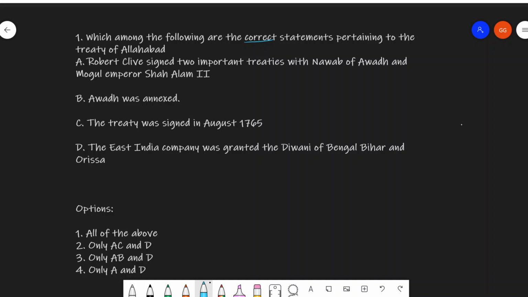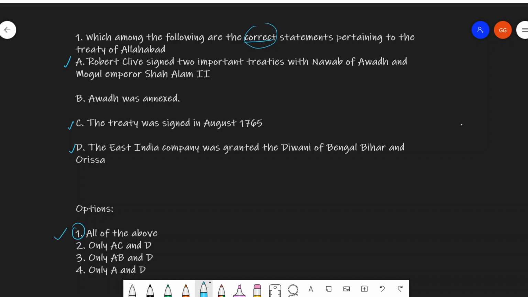Now, the first statement is, Robert Clive signed two important treaties with the Nawab of Awadh and the Mughal Emperor Shah Alam II. The second statement is, Awadh was annexed. The third is, the treaty was signed in August 1765, and the last is, the East India Company was granted the Diwani of Bengal, Bihar, and Orissa. Now, in here, we have to find the correct statement. The correct statement here is that only A, C, and D are correct. So that means option 1 is correct.